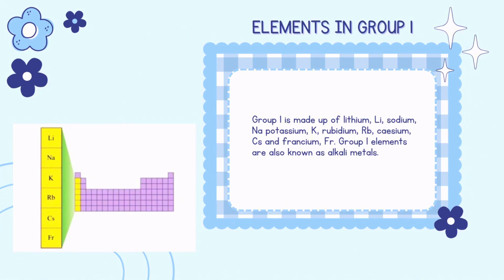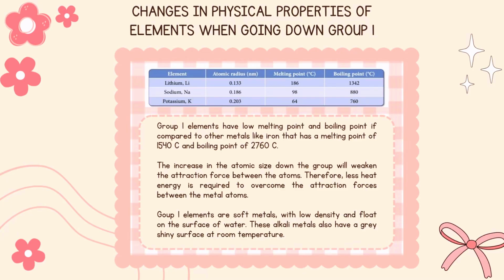Elements in Group 1. Group 1 is made up of lithium, sodium, potassium, rubidium, caesium, and francium. Group 1 elements are also known as alkali metals. The picture shows the position of group 1 elements in the periodic table of elements. Changes in physical properties of elements when going down group 1. Going down group 1, the atomic radius of elements increases as shown on the table.